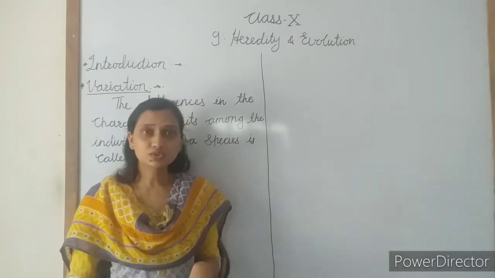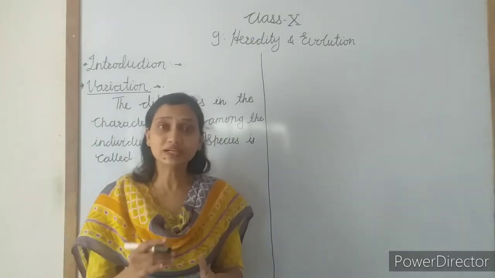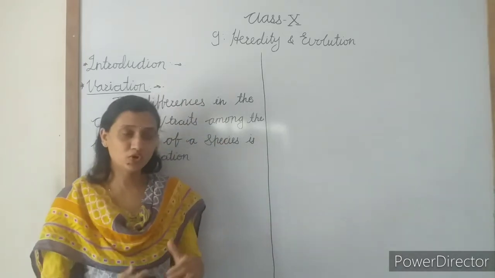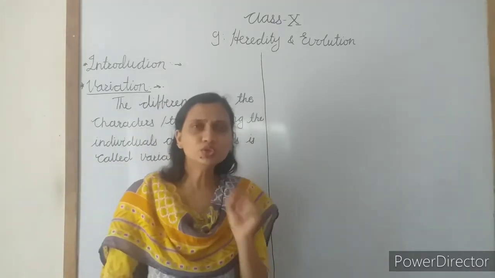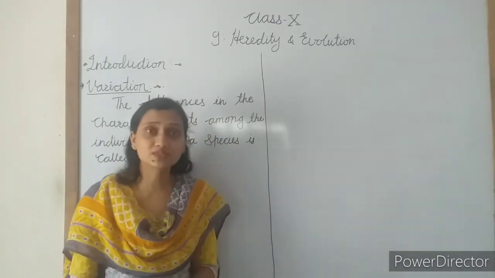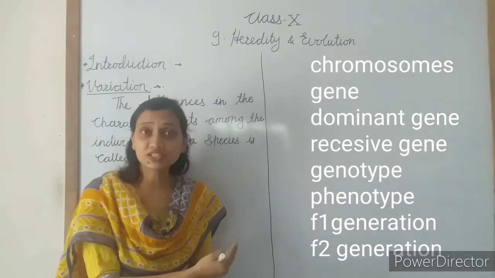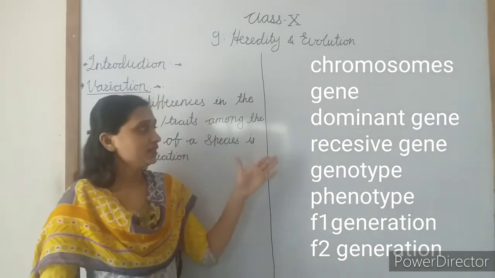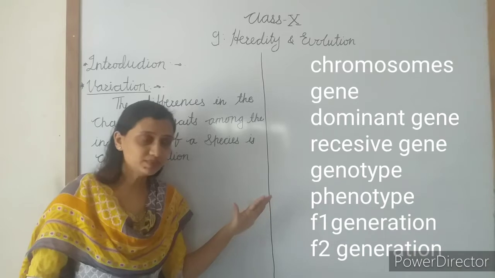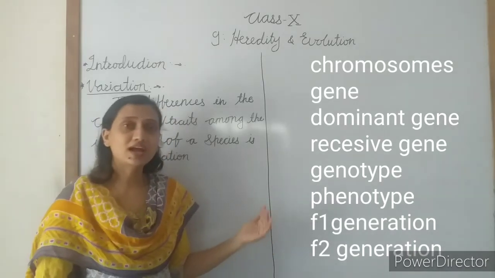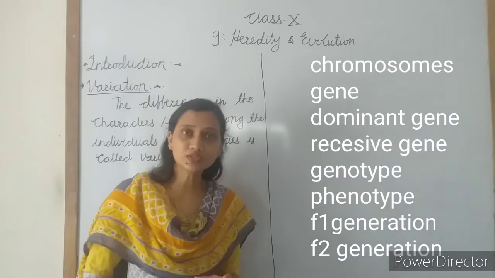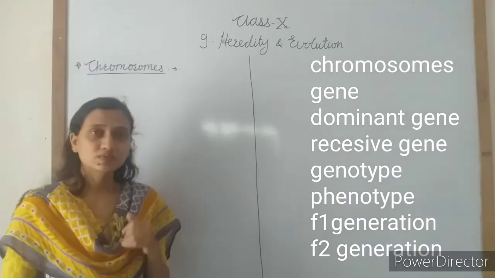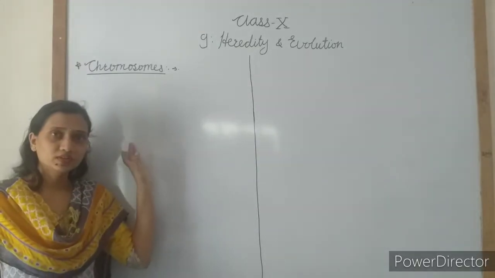Now, today, before explaining Mendel's experiment on the transmission of characters from parents to their offspring, you should know about some important terms such as chromosome, gene, dominant gene, recessive gene, genotypes, phenotypes, F1 generation and F2 generation. First, I will explain these terms one by one. Okay? First is the chromosome.